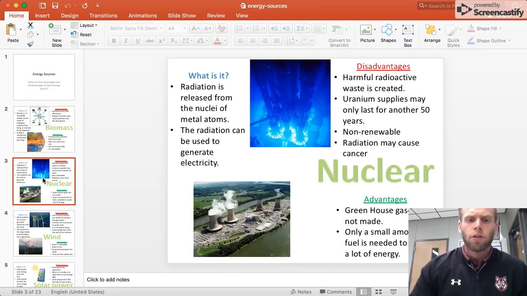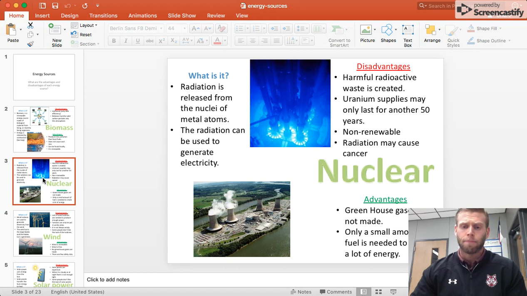All right, so nuclear. So what is nuclear? It's radiation released from the nuclei of metal atoms. The radiation can be used to generate electricity. So what are some disadvantages of the nuclear energy source? It's harmful waste. When this happens, it creates harmful radioactive waste. Uranium supplies may only last for another 50 or so years, so it's going to obviously run out. So it's non-renewable. And radiation may cause, and has been linked to, cancer.